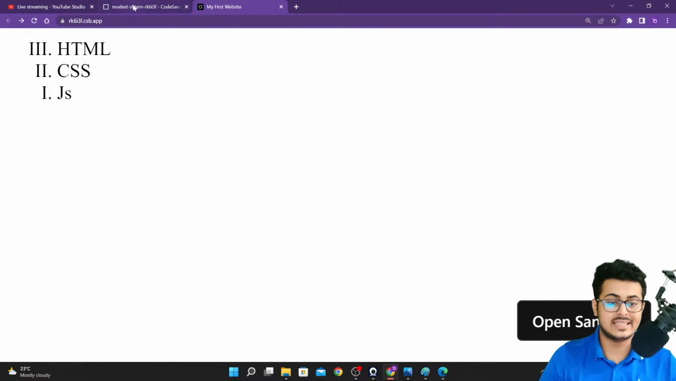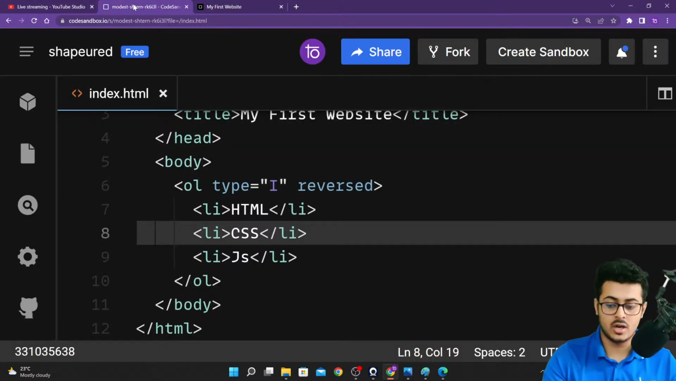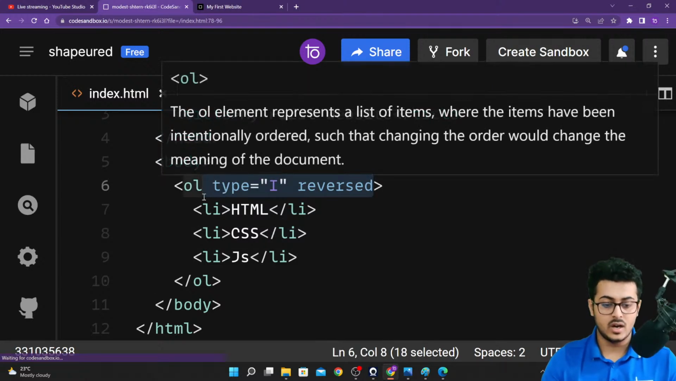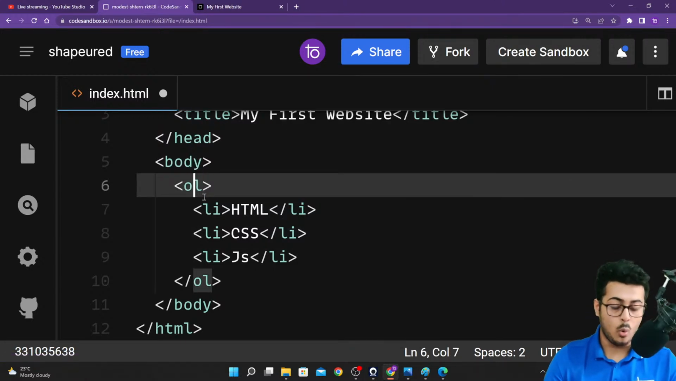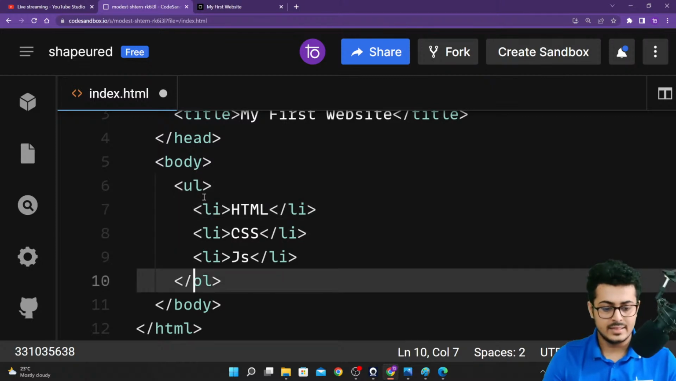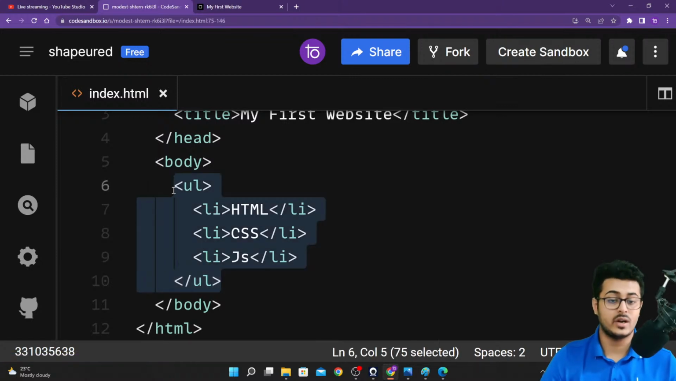Okay, so the next thing that we need to learn about is your unordered list. Up till now we were learning about your ordered list. Now we need to learn about your unordered list. It's pretty simple. We just need to change this to an unordered list type. Instead of having an OL, we'll be having a UL, that is an unordered list. You just need to convert it from OL to UL.